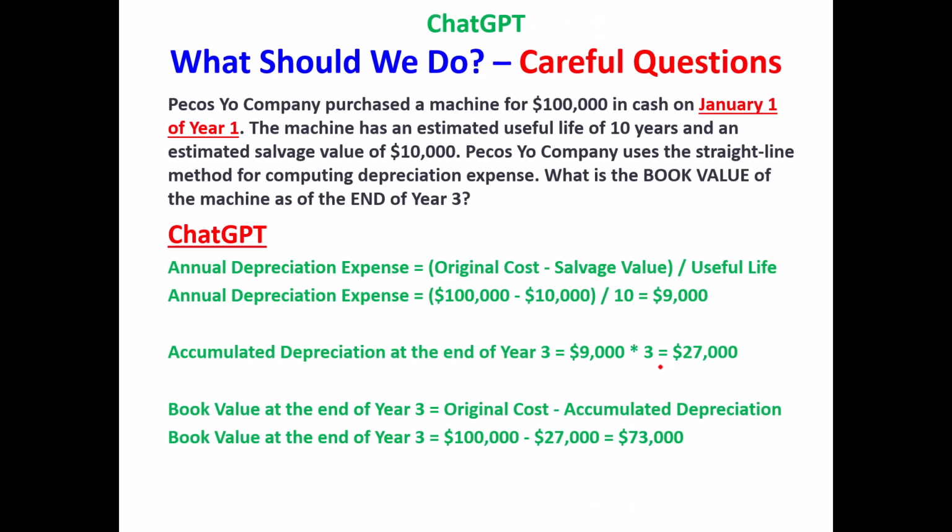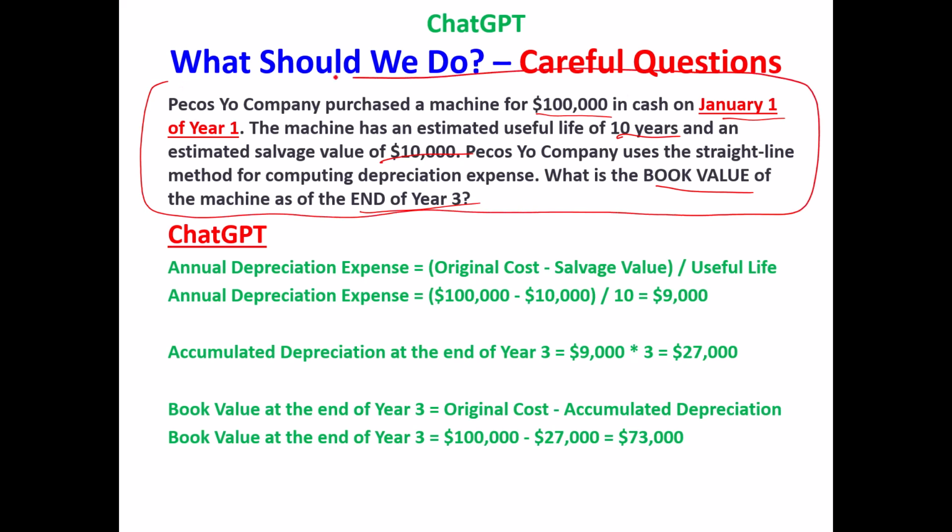Well, first of all, at least for now, asking your questions carefully can make it so that students use ChatGPT at their risk. So let's look at this question. Baco Show Company purchased a machine for $100,000. It's got on January 1 of year 1. It's got 10-year useful life and a $10,000 salvage value. What's the book value at the end of year 3? So that's the exact text that I copied and pasted into ChatGPT. And here's exactly what ChatGPT said.